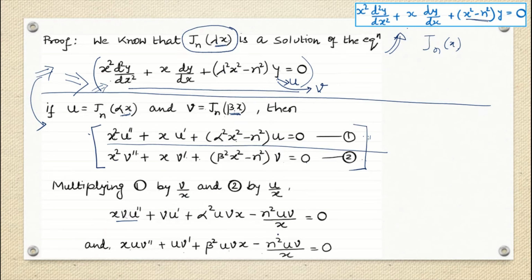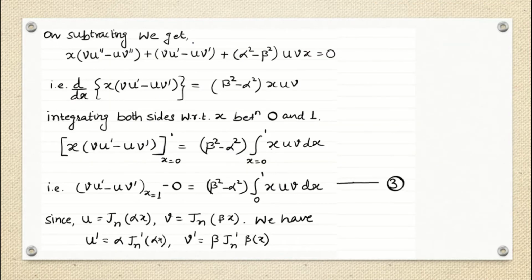So the same thing we see here. Now we can notice that in the first and second terms, x is multiplying v u double dash minus u v double dash, and the second term is v u dash minus u v dash.